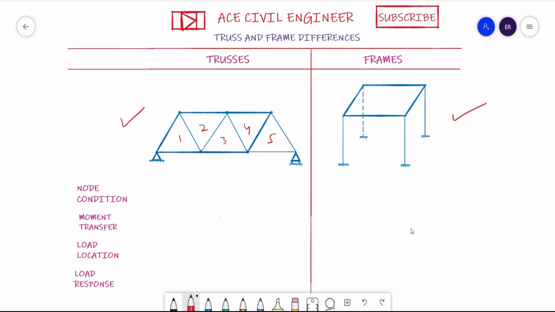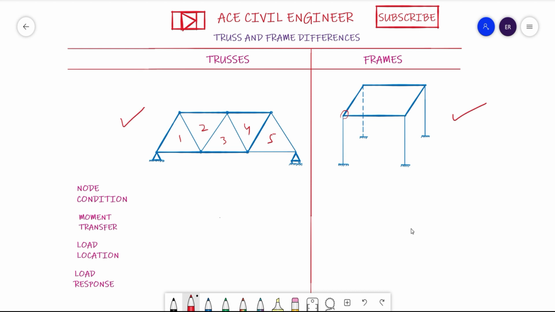Whereas in the case of frames, the frame structure generally consists of arbitrarily arranged beams. Arbitrarily means they are arranged in a random manner and connected rigidly. So all the joints connected here are rigid joints, and sometimes they can be pinned also, but not in all cases. In most cases it is a rigid connection only, and there is no concept of forming a triangular arrangement here. So this is the basic difference in the definition of a truss and a frame.